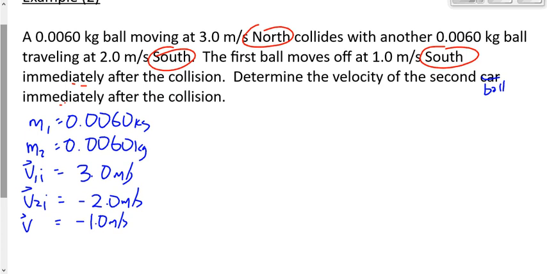I don't want to call it V3 because there's only 2 objects there. Yes, okay, that works for me. It's the first ball, V1, and it's final afterwards. We're looking for V2F here, right? The velocity of the second ball or car, whatever it is. Can't decide what it wants to be.